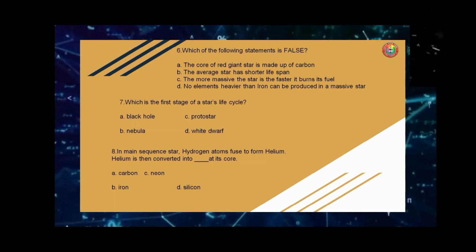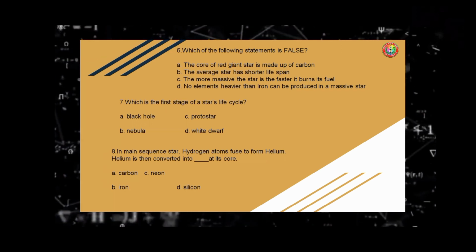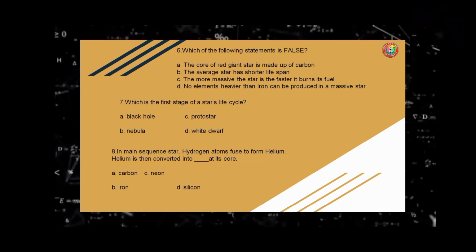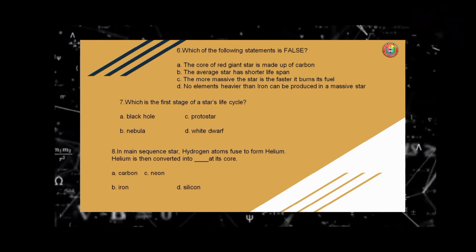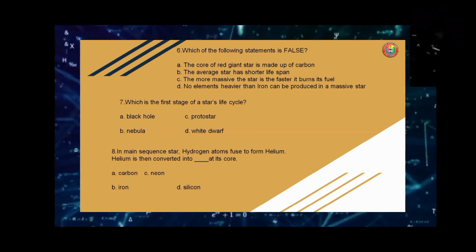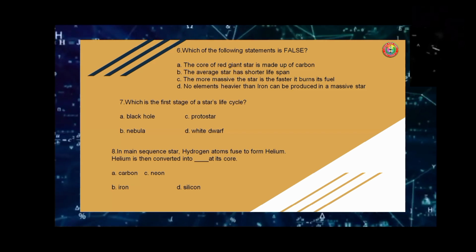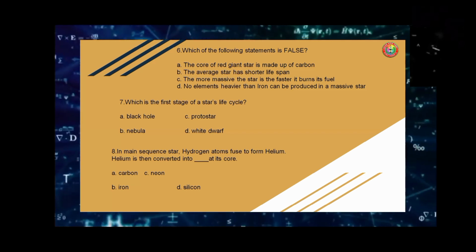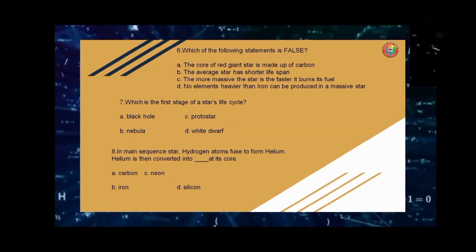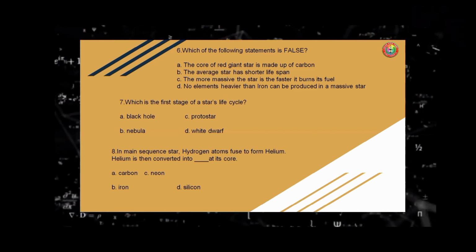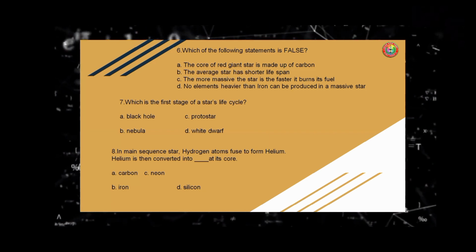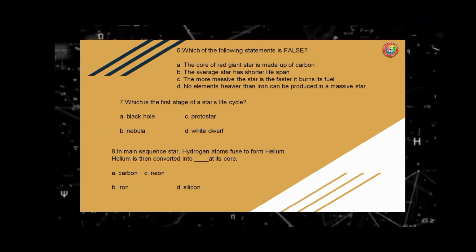Number seven, which is the first stage of a star's life cycle? A. Black hole. B. Nebula. C. Protostar. D. White dwarf. Number eight, in a main sequence star, hydrogen atoms fuse to form helium. Helium is then converted into blank at its core. A. Carbon. B. Iron. C. Neon. D. Silicon.